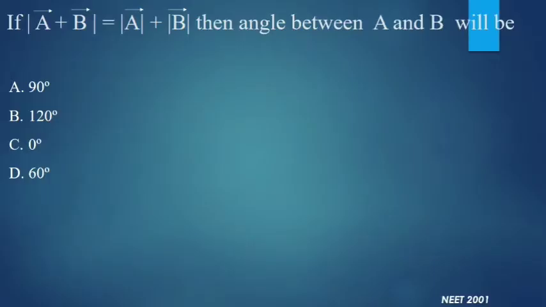In this first problem, it is given that the mod of vector A plus vector B equals the mod of vector A plus the mod of vector B. Then what will be the angle between A and B? There are four different options given. Let us see all the four different options.